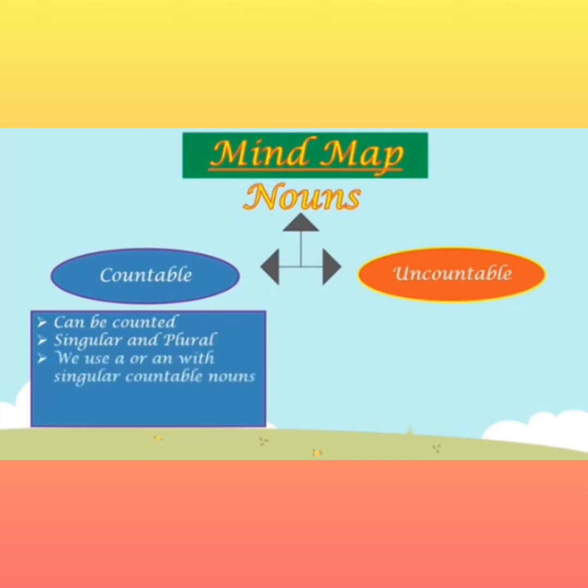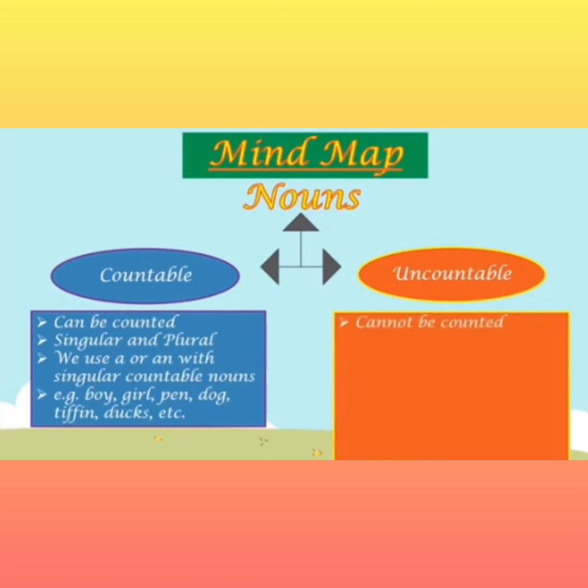We use a or an with singular countable nouns. For example, a chair, an apple. Here they are singular and with them you can use a or an. Just for example, boy, girl, pen, dog, tiffin, ducks. They all are countable nouns.